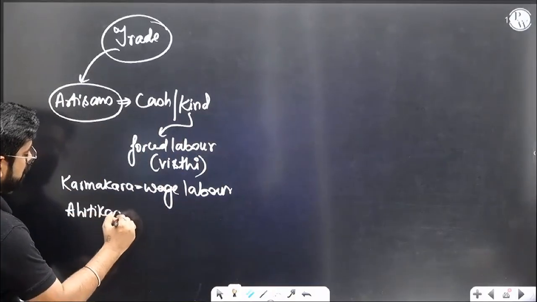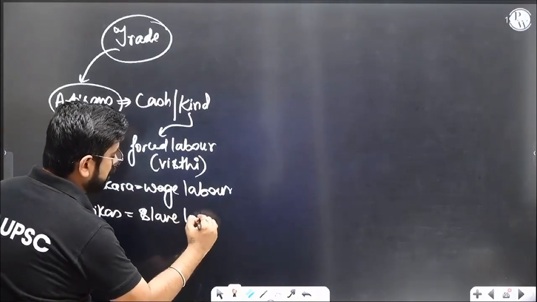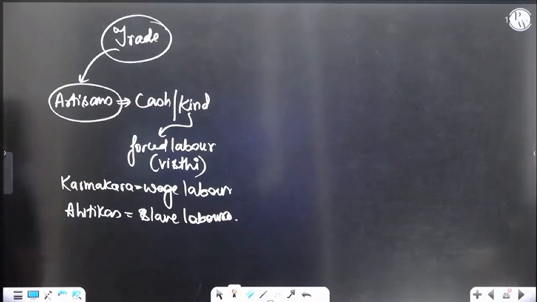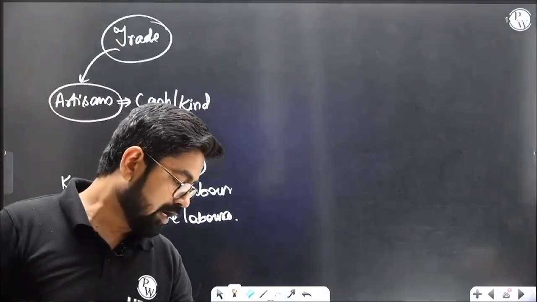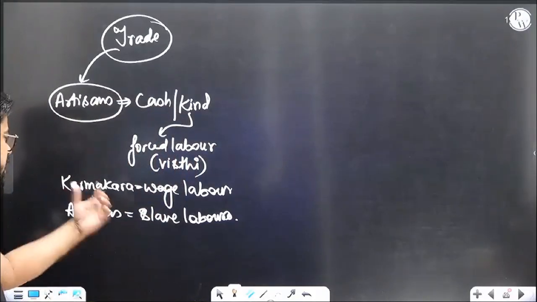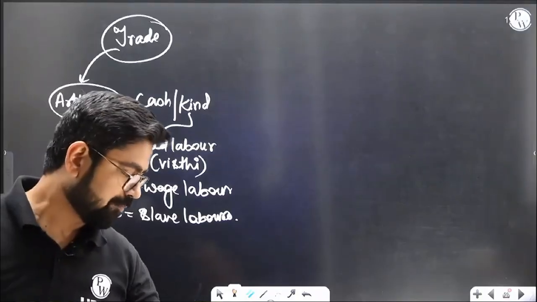Then it also talks about slave labor, ahitikas. We were talking about slave labor only. Slaves are used as laborers, as we just saw in Shunya Nivesh. These slaves will be called ahitikas. So this is one part, where we will be getting money out of them.